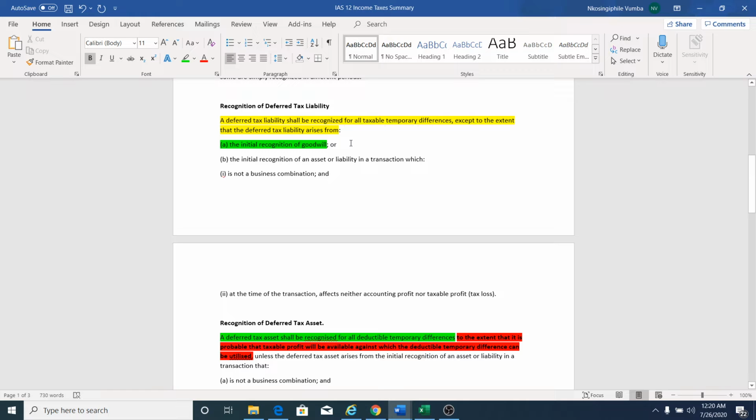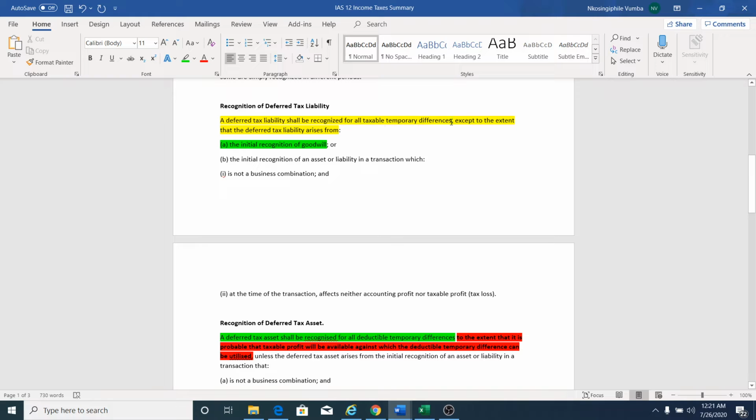Then let's move to what is very important, the recognition of deferred tax liability. We know we have a deferred tax liability and a deferred tax asset. I wanted to deal with the deferred tax liability first, and then deal with the deferred tax asset separately because it's more interesting. What the standard says is a deferred tax liability shall be recognized for all taxable temporal differences.